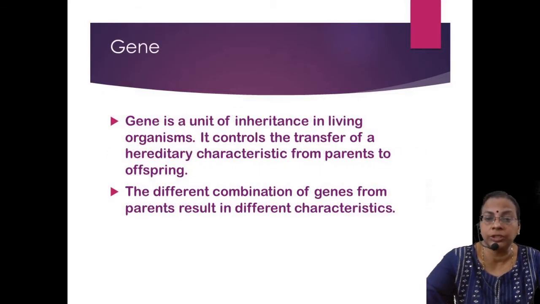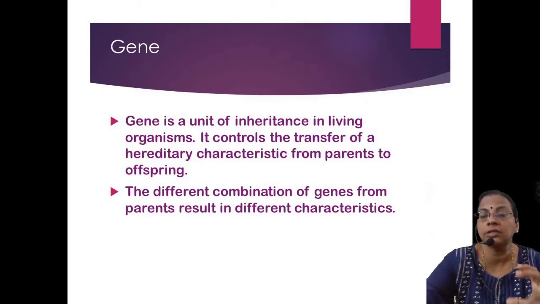Then the gene. A gene is a hereditary unit. Chromosomes are made up of genes, and genes carry the characteristics. If your hair color is black, brown or golden, that is inherited from the parents in the form of genes. Each and every characteristic is controlled by a unit, and that unit is called a gene.